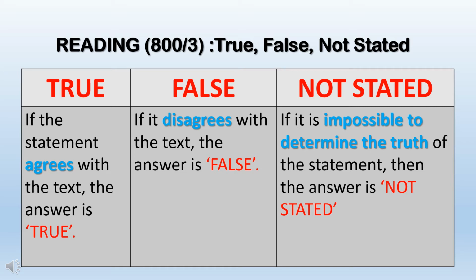So for the true statement, it means that if the statement agrees with the text, the answer is true. And of course, if it is false, it means that it disagrees with the text. The answer is false. And then for not stated, if it is impossible to determine the truth of the statement, then the answer is not stated. I know it might sound a bit confusing now, but as I go through the sample or the practice, then you get to understand what it means by true, false, and not stated kind of statement.